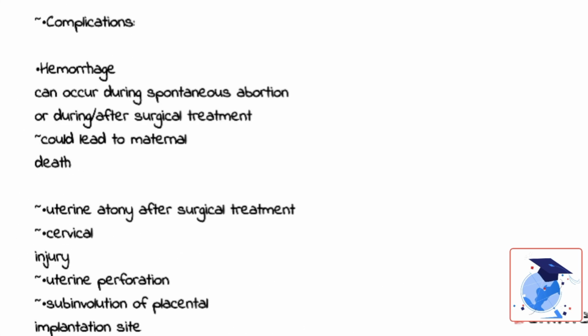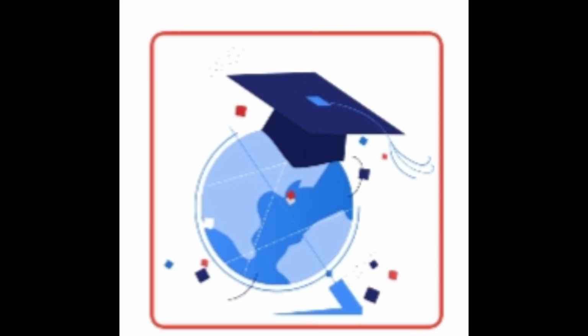And in terms of complications related to spontaneous abortion, one can be hemorrhage, which can occur during spontaneous abortion or during or after the surgical treatment. Remember that this could lead to maternal death. And risk factors for this include uterine atony after surgical treatment, cervical injury, uterine perforation, subinvolution of the placental implantation site. That's all for this review about spontaneous abortion.